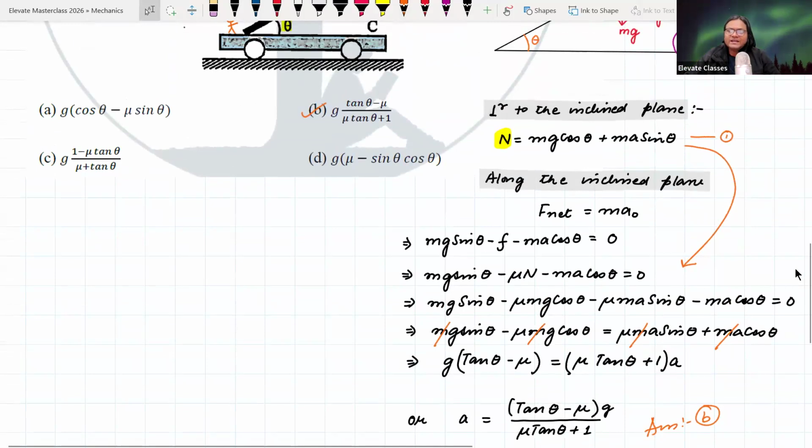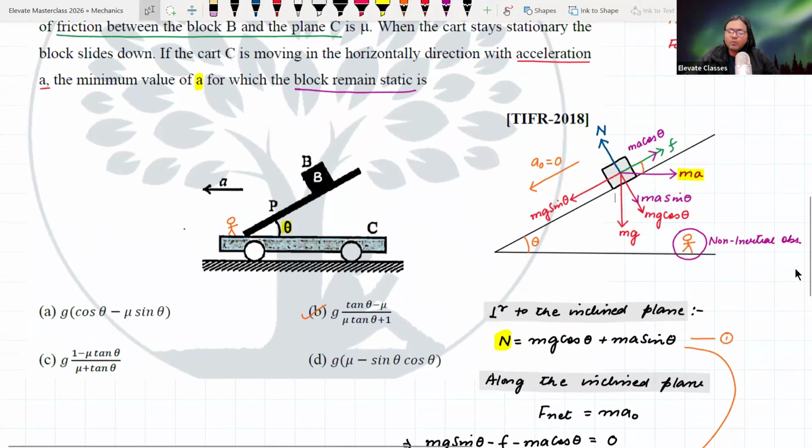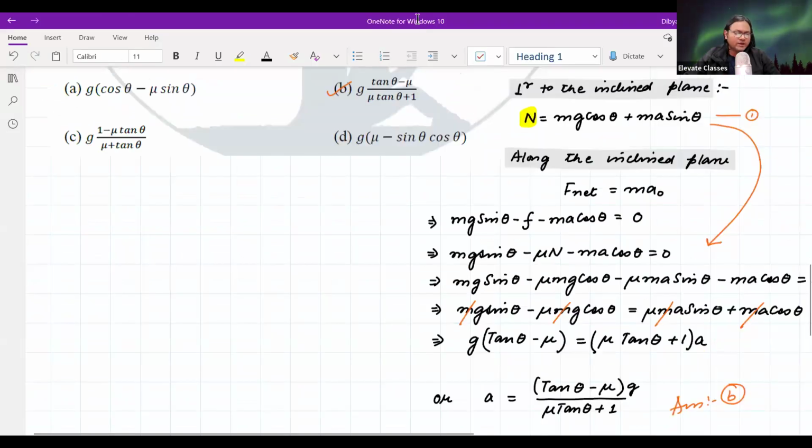If you see, the mathematical calculations are not very lengthy. They can be done in a matter of 1.5 or 2 minutes. It's just that you need to know the concept of how to deal with free body diagram problems if non-accelerating platforms are involved. That's it. बताइए, is this clear to everybody in the class? सबको clear है या कोई doubt है?